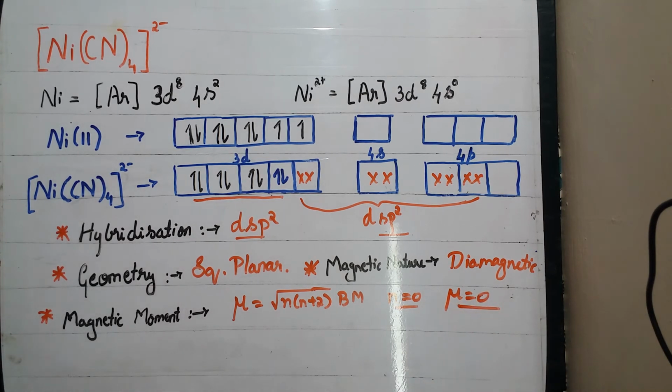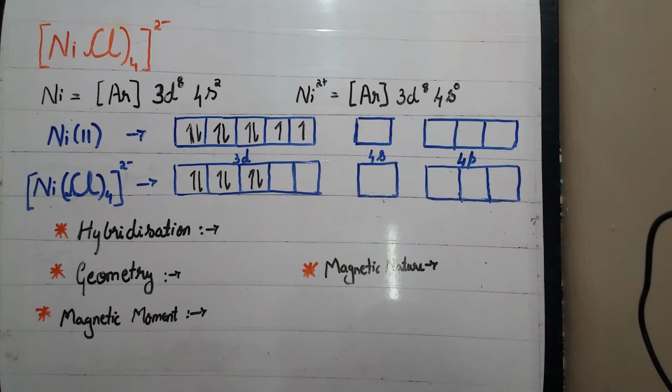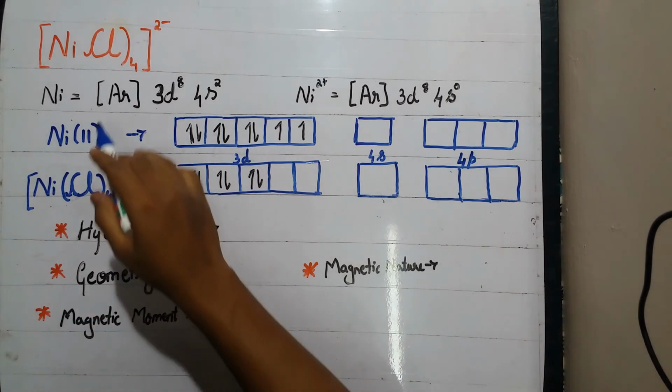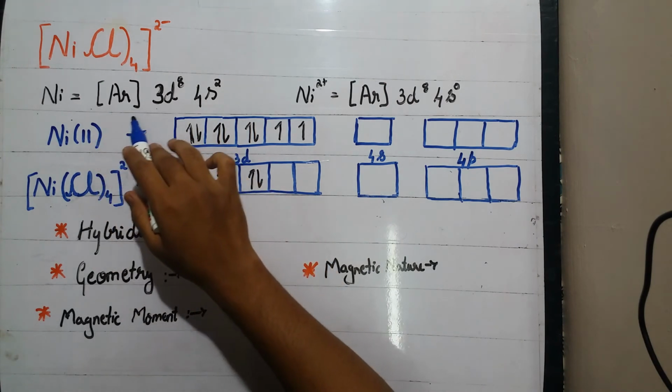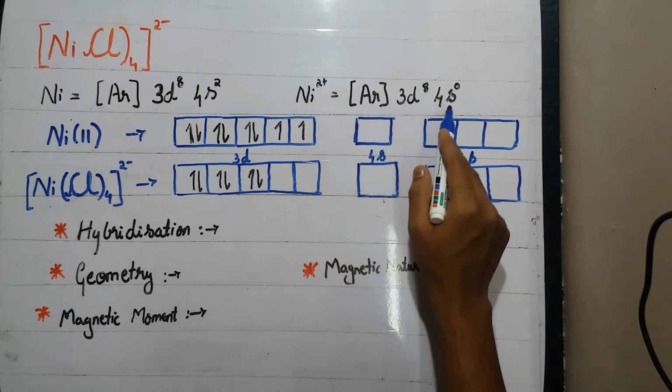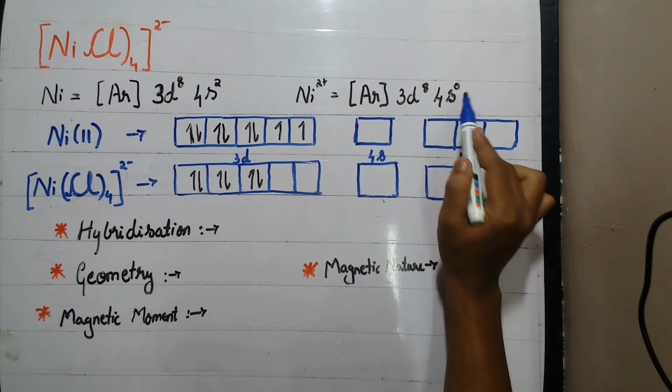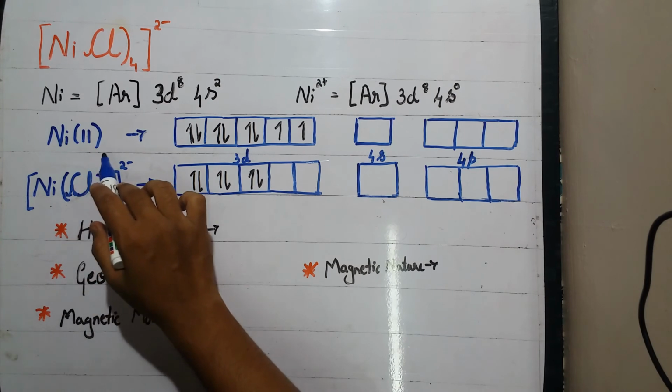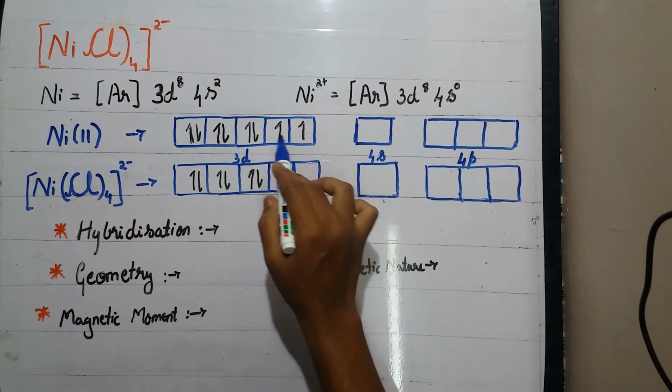So in this way, we will apply the VBT for the metal complexes. Here is another complex, that is tetrachloridonickelate(II) ion. Here the nickel is in +2 oxidation state as we have discussed in the previous example. The electronic configuration of nickel is argon 3d8 4s2, and for nickel 2+, 2 electrons are removed from the s orbital. So in the nickel 2+ there are 2 unpaired electrons present.